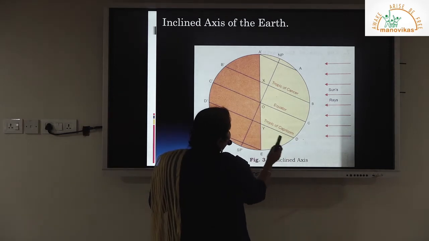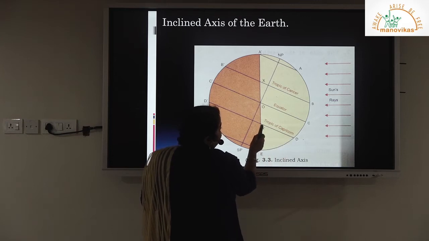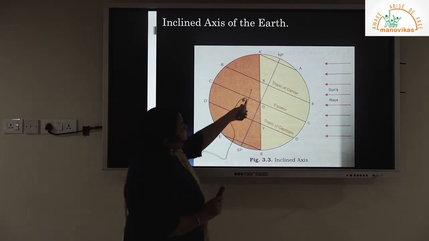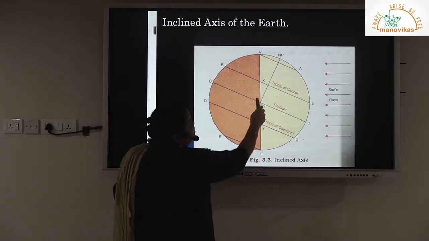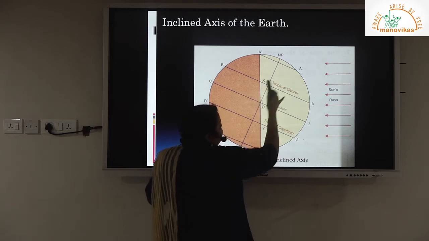Dx, you can check here. This is in the southern hemisphere, so the daylight is less and the night is more. Now why here is the day longer and night shorter? Because the northern pole is facing the sun, tilted towards the sun.